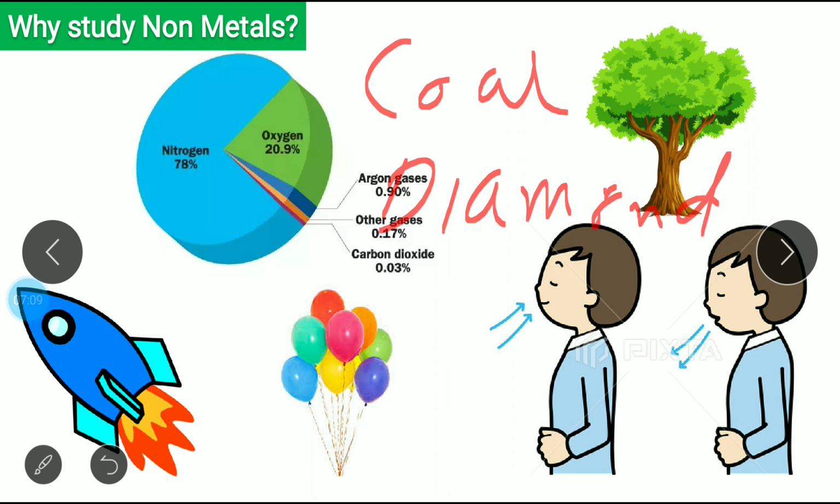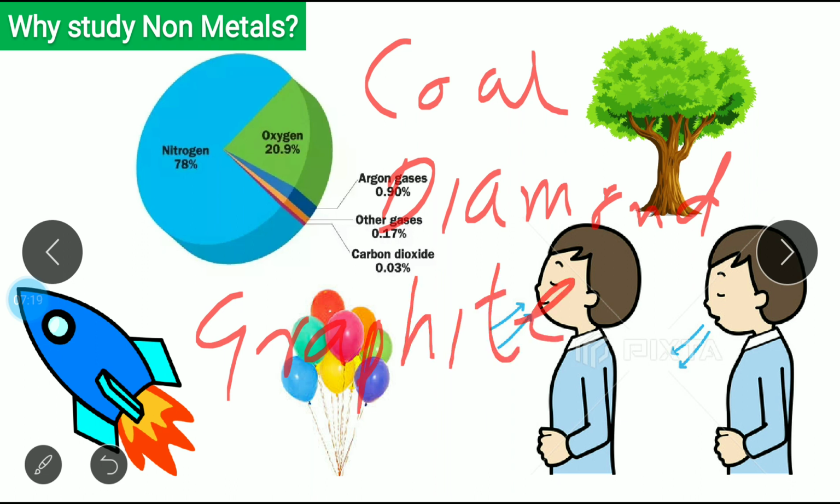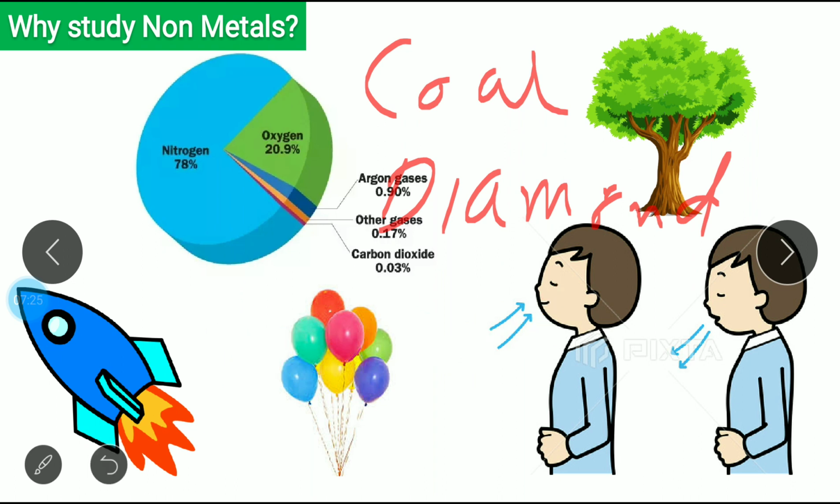It is also a form of carbon. It's an allotrope of carbon. And then graphite, it's also an allotrope of carbon. So if you see, there are so many uses where non-metals are present.